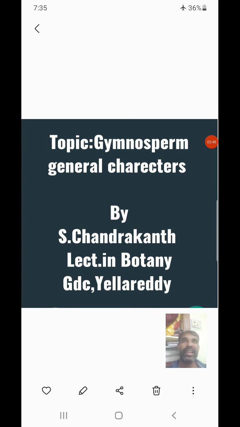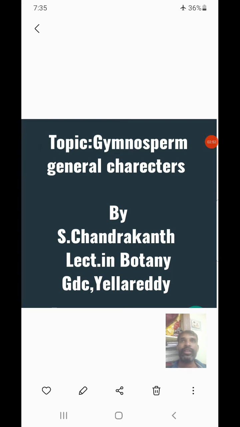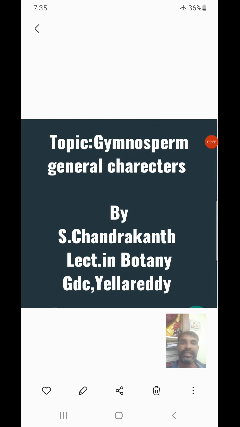Shrubs are rare, and most of the plants are trees, meaning hardy and woody trees are present here.